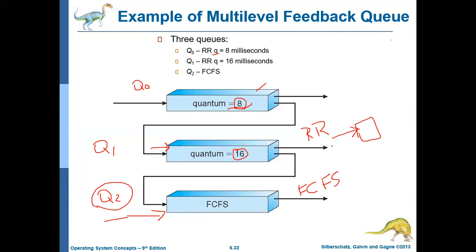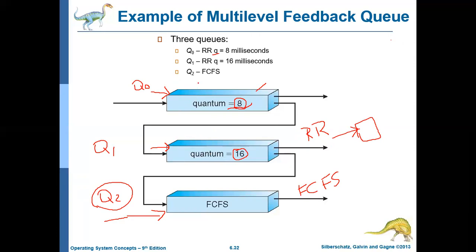But while it is executing, if a new job arrives at Q0, then the job currently being executed in Q1 will be preempted, moved back to the queue, and the job in Q0 will be executed again.